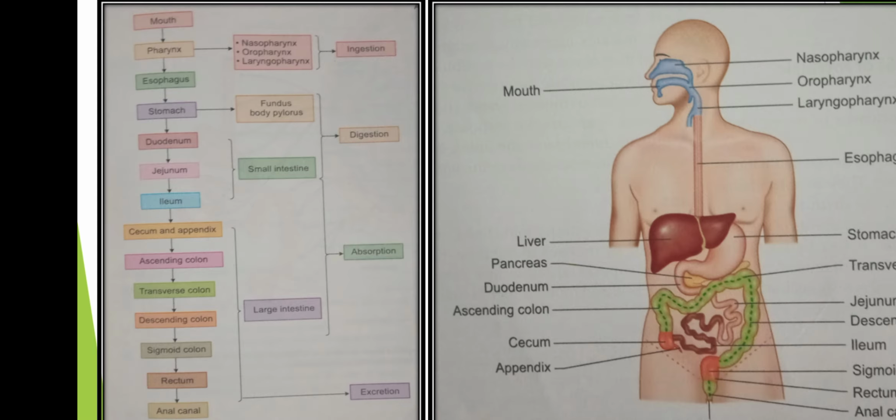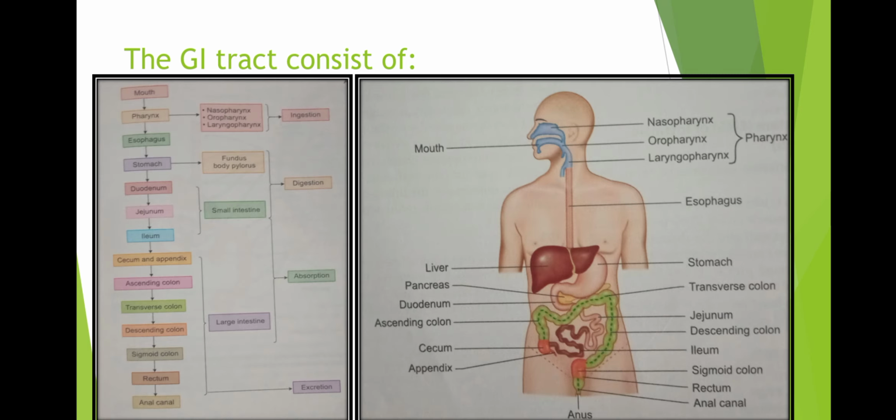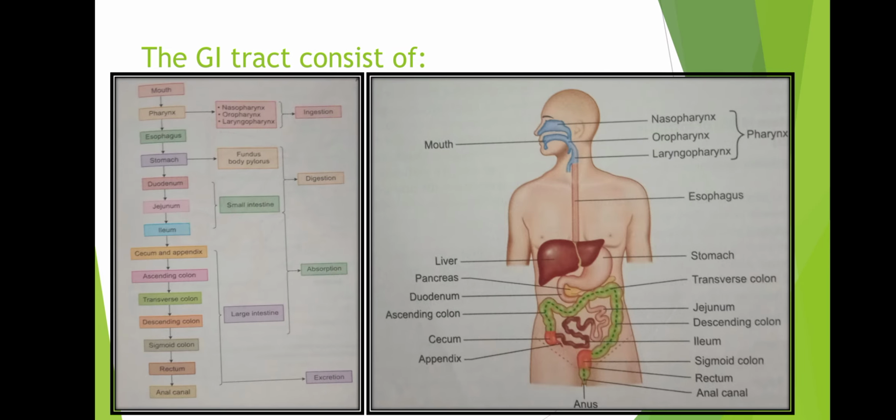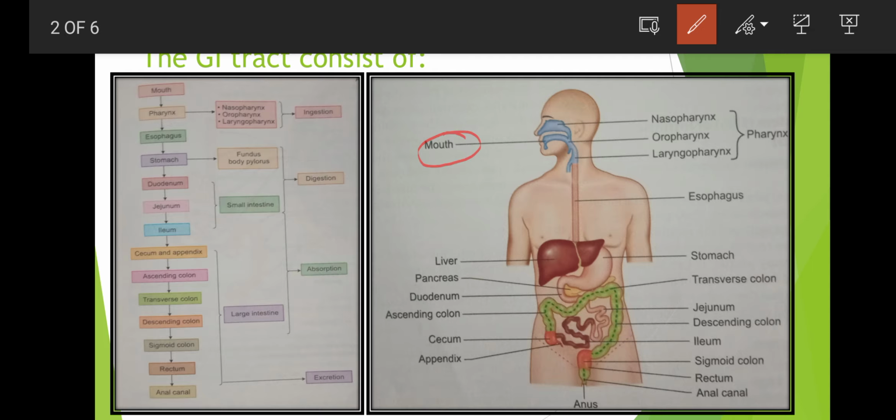And the gastrointestinal tract begins with the mouth. This is the mouth, and this part is called the oral cavity. It consists of teeth and tongue, which help in chewing and swallowing of the food. And next it is followed by the pharynx.